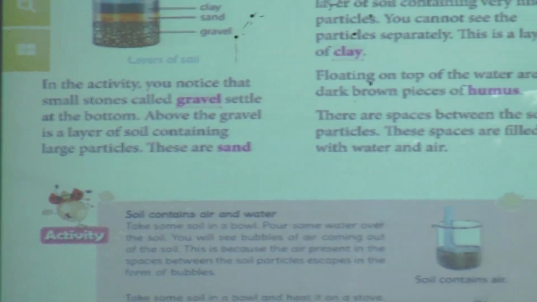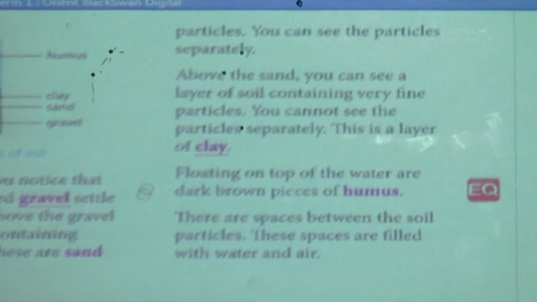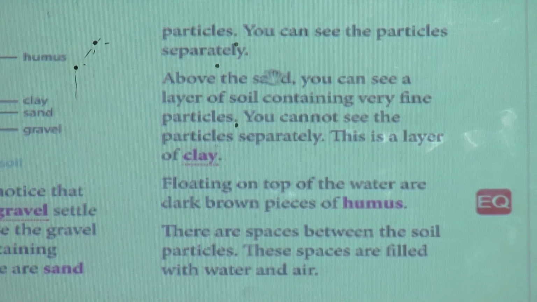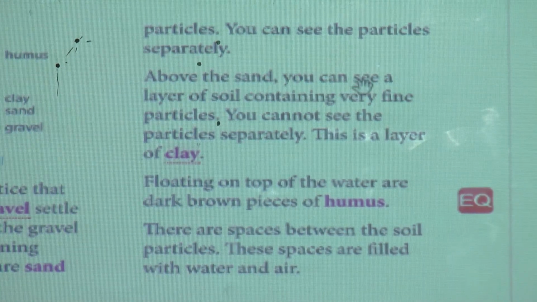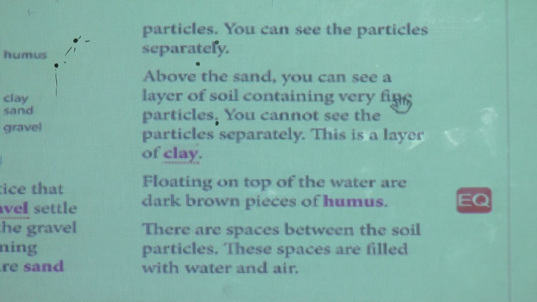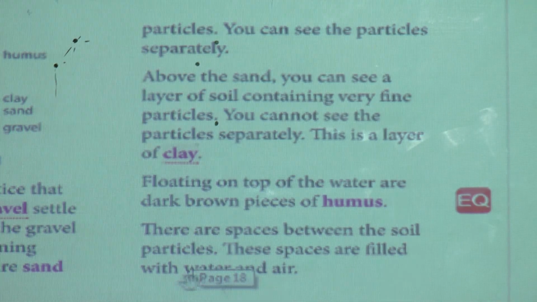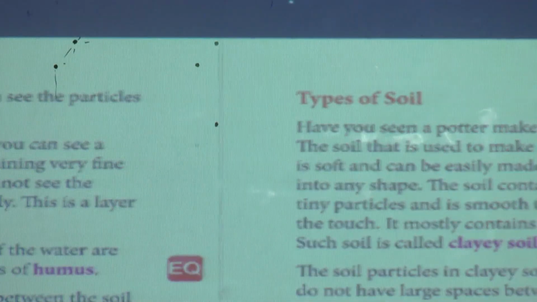These are sand particles. You can see the particles separately. Above the sand, you can see a layer of soil containing very fine particles. You cannot see the particles separately. This is a layer of clay. Floating on top of the water are dark brown pieces of humus. There are spaces between the soil particles. These spaces are filled with water and air.